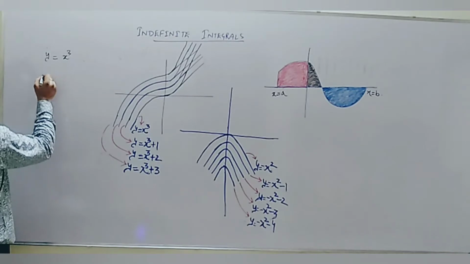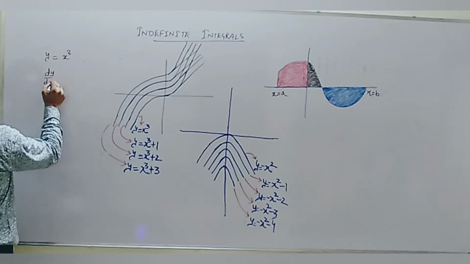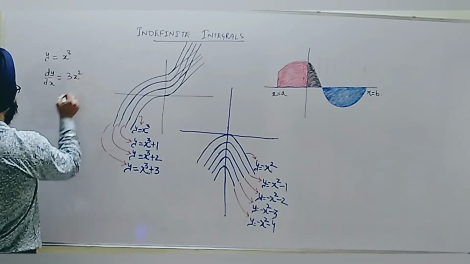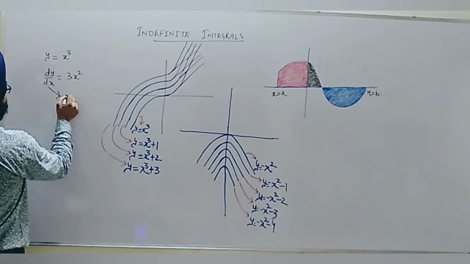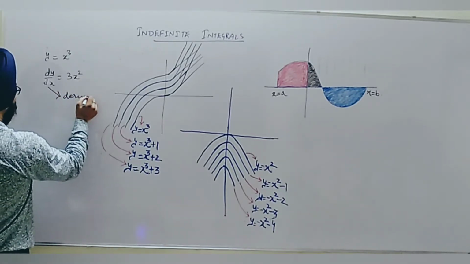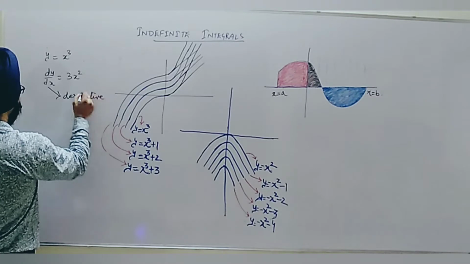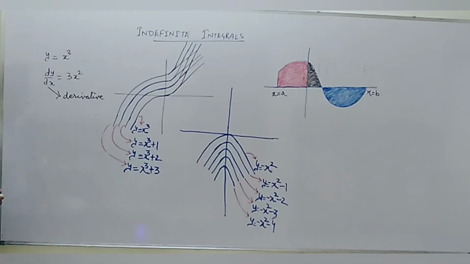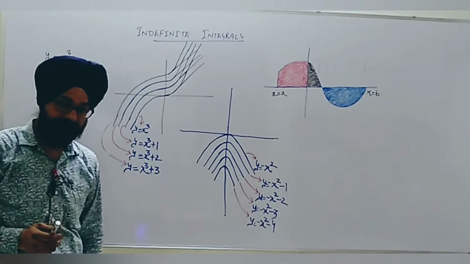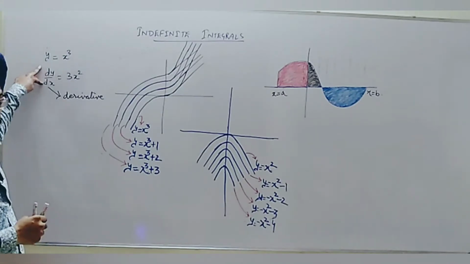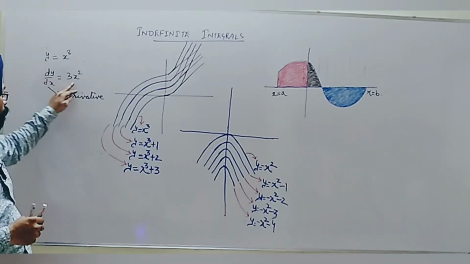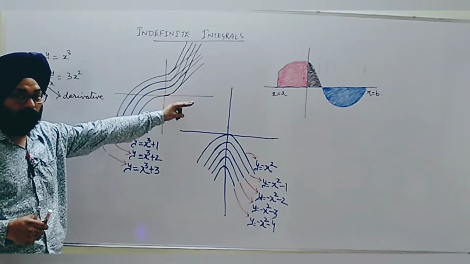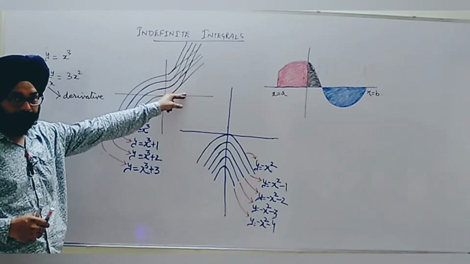If I do the differentiation, I see dy by dx is equal to 3x square. This is known as the derivative of x cube. Now what is the meaning of derivatives? As we have seen in differentiation, whenever we get dy by dx, in general this will be the slope of the tangent drawn to the curve at any point.